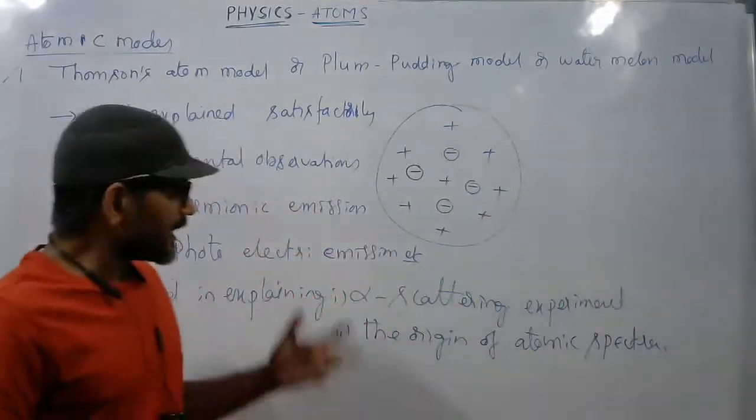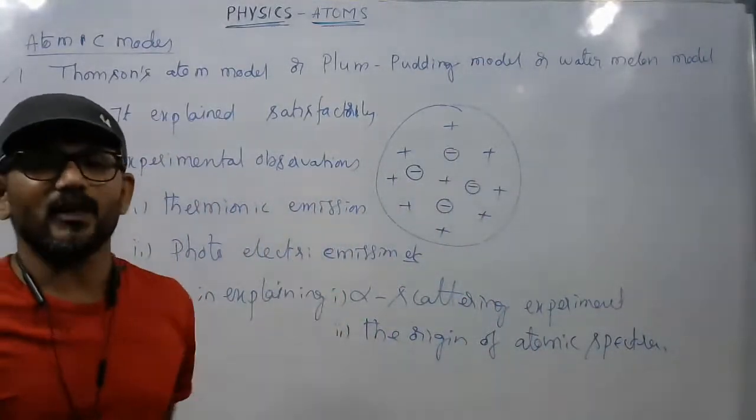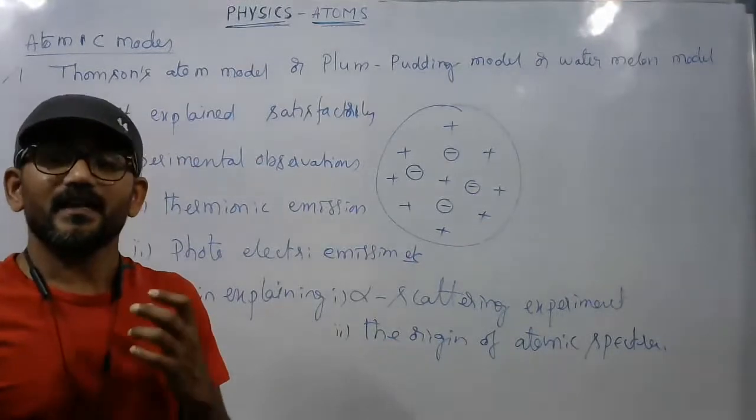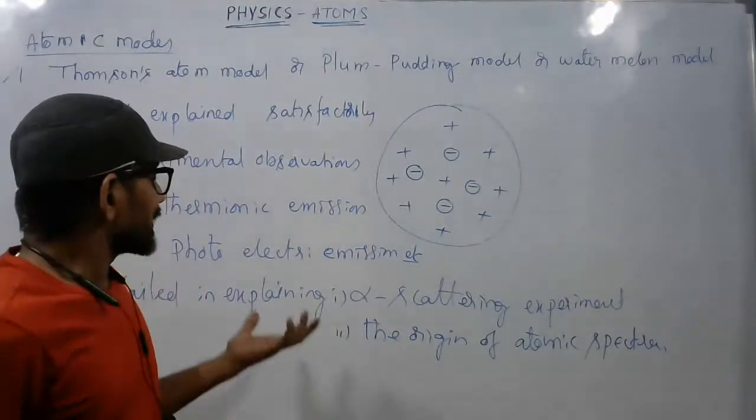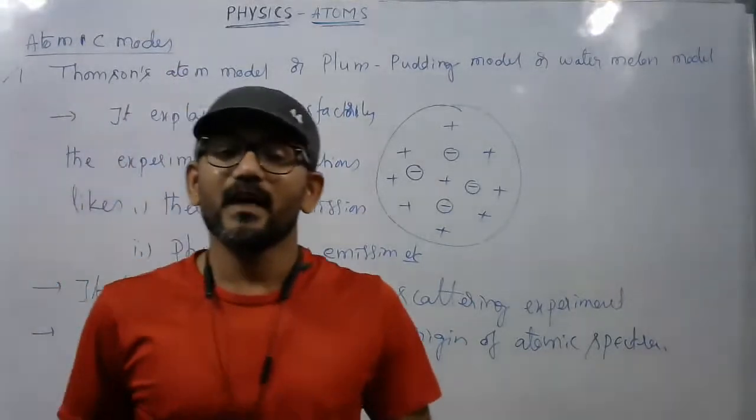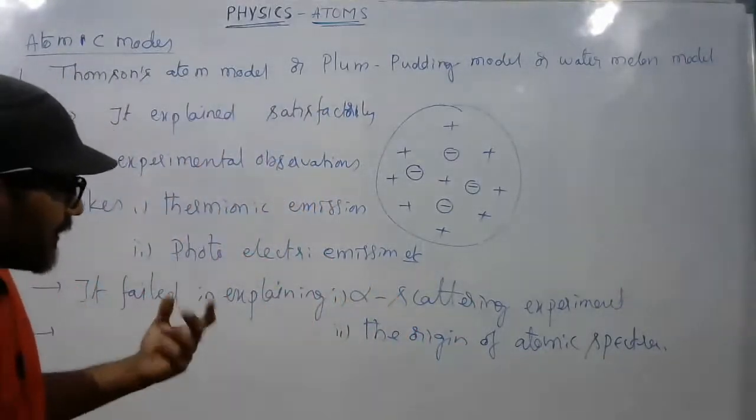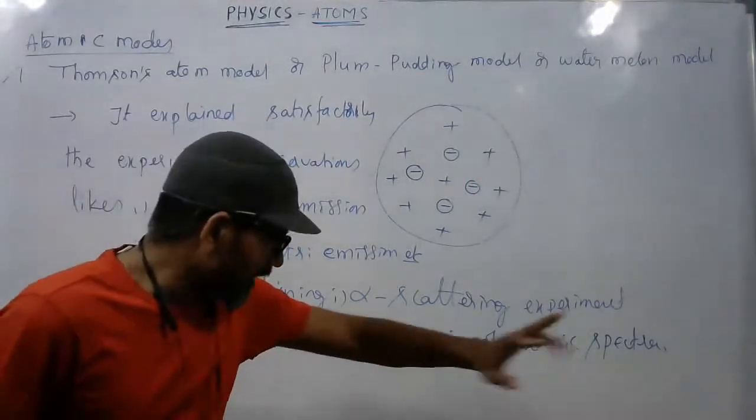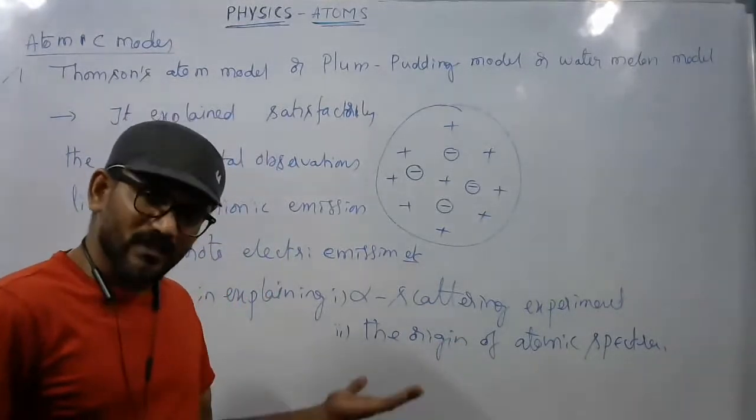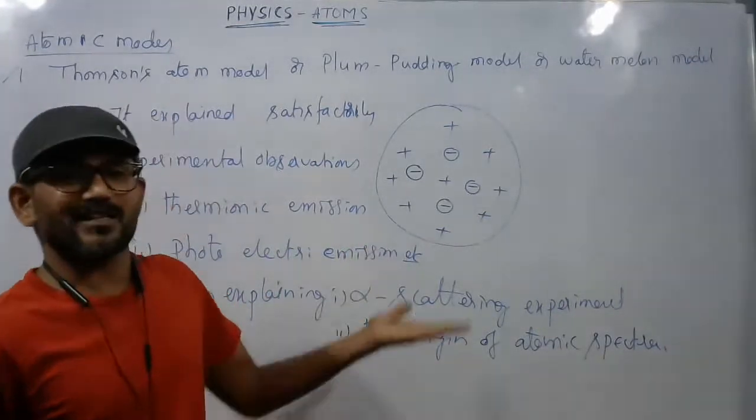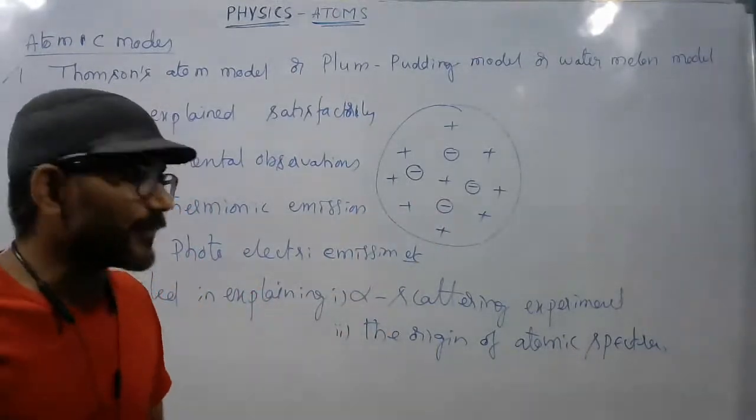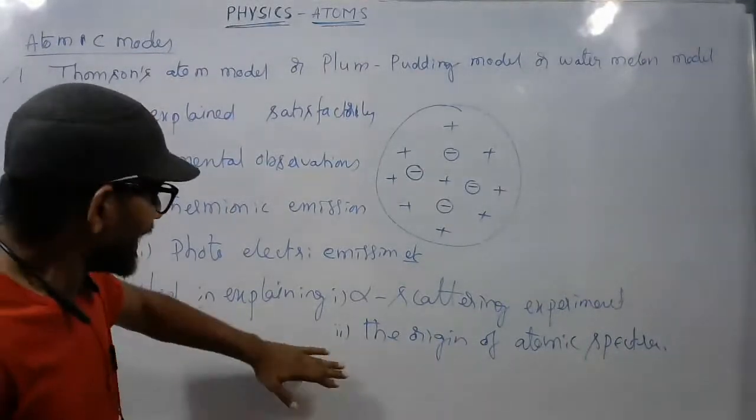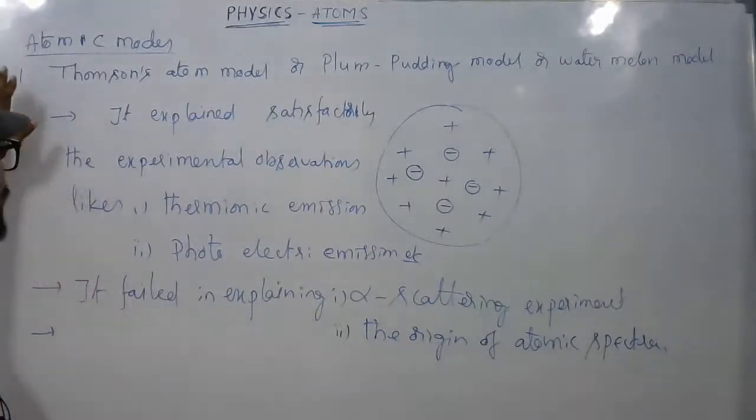These shortcomings of this atomic model are somewhat, to some extent, satisfactorily explained by the modified atom model called Rutherford's atom model. But even Rutherford's model failed in explaining the origin of atomic spectra, and that failure was rectified by another atomic model called Bohr's atomic model. Let us see one by one. So these are a few points related to Thomson's atom model.